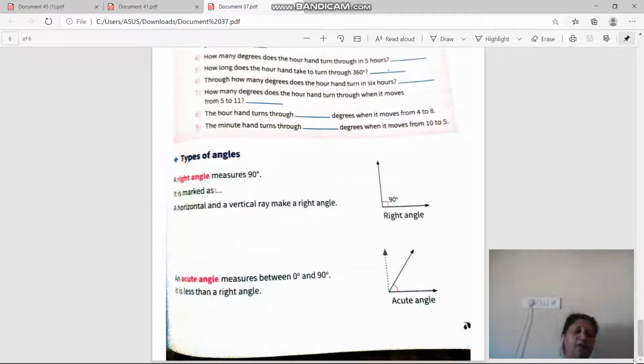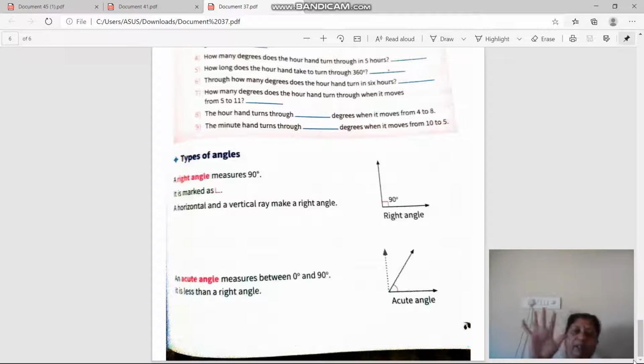Okay, an obtuse angle measures between 90 and 180. That means the angle which measures more than 90 degrees but less than 180 degrees is called an obtuse angle. Okay, an angle which measures 180 degrees is called a straight angle. The angle which measures zero degrees is called a zero angle.